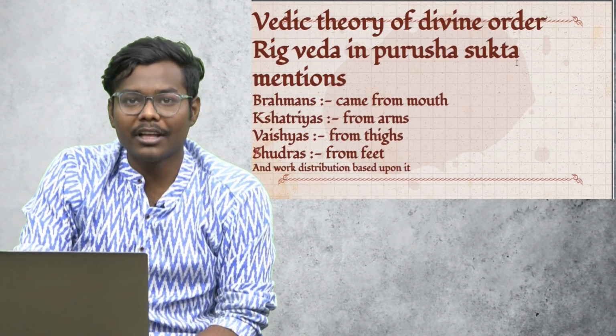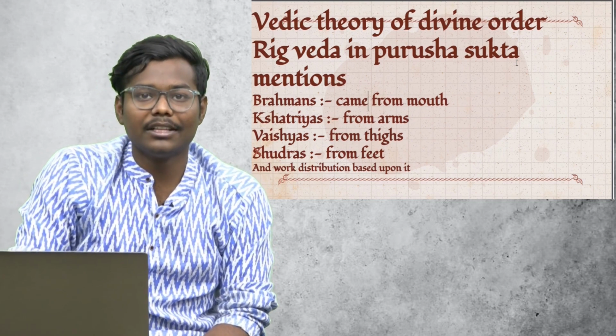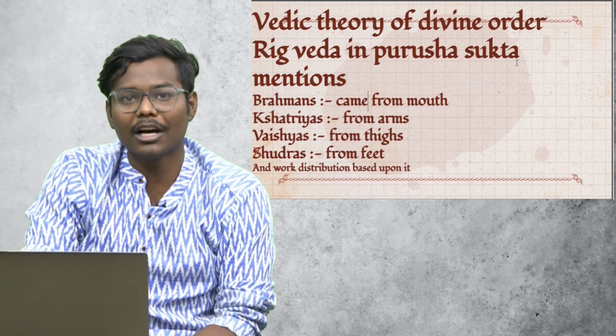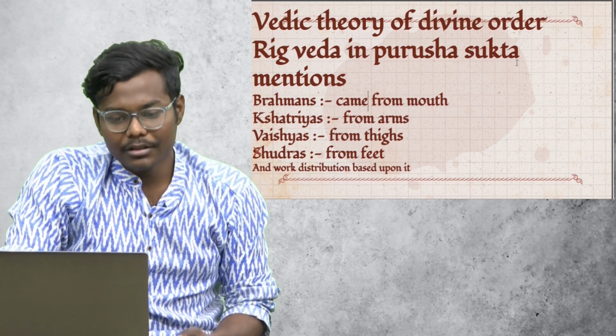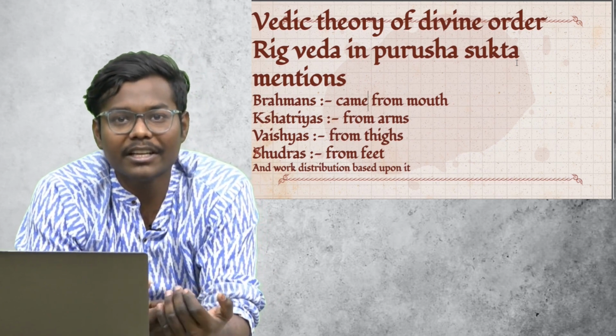Then a very important thing is the Vedic theory of divine order, which is written in the Purushasukta, basically in the 10th chapter. So the first thing is the Brahmanas.